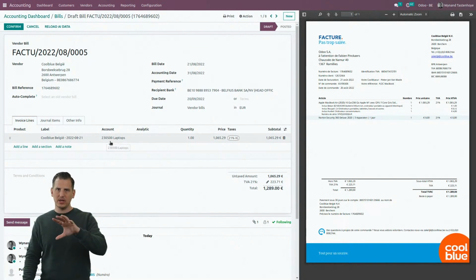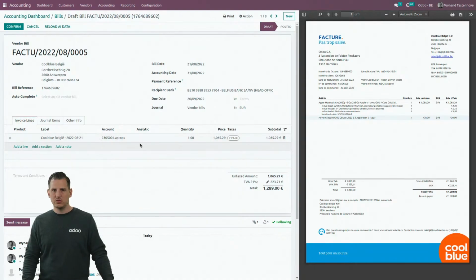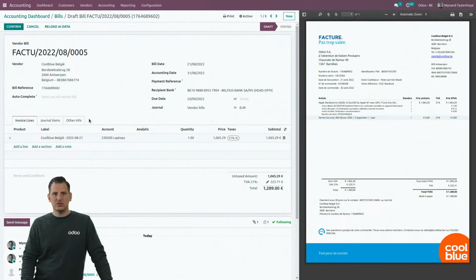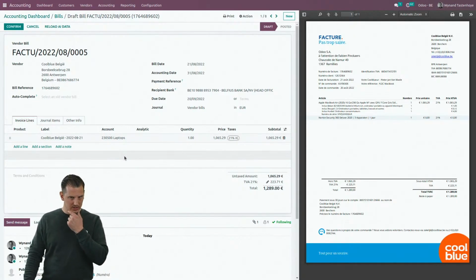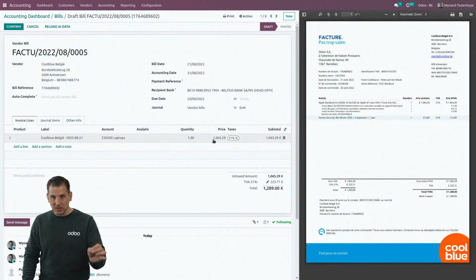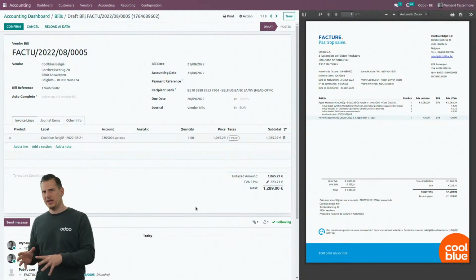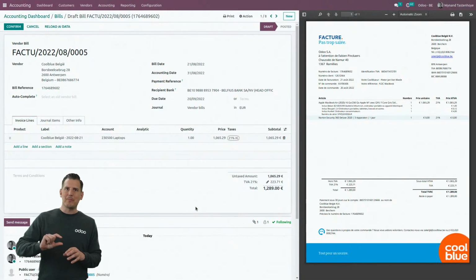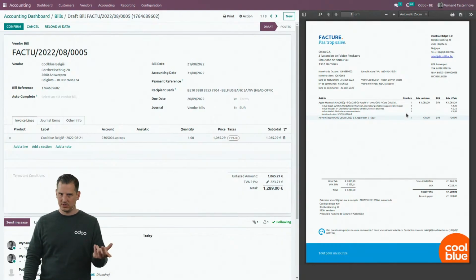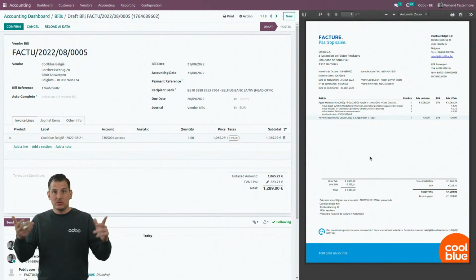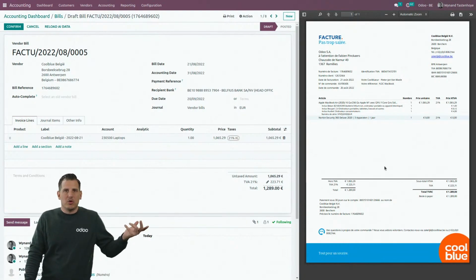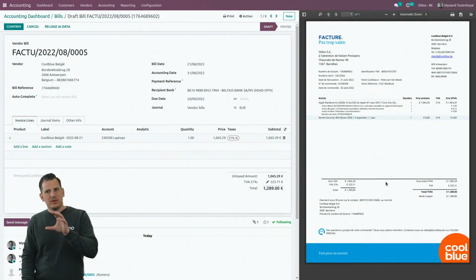So that's it. Let's concentrate on the invoice lines, because we can see that also here there is a specific account. I'm working on a Belgian chart of accounts. The 23 laptop account is an investment account. So basically it's not only expense accounts, of course, it can also be a balance sheet investment account. We have the right amount without taxes, and we have a tax code here for investment goods. All of this has been taken over by the OCR. Well, actually not completely by the OCR, because the account itself and the naming of the tax code, it can be services, goods, investment goods, all of them are at 21%. So the OCR will not be able to capture it.